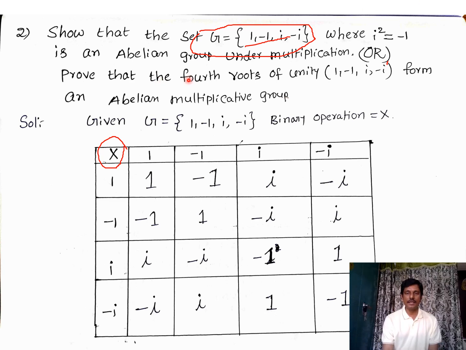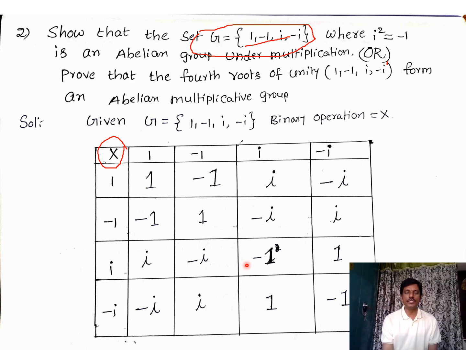Therefore, this is a subset of the complex numbers. Clearly, this is a very simple, small set within the complex numbers. Therefore, it also satisfies the associative property. So two properties are satisfied. Closure, that means all the elements belong to G. Associative, this is a subset of complex numbers, complex numbers satisfy the associative property, therefore G satisfies the associative property. Clear, all of you?